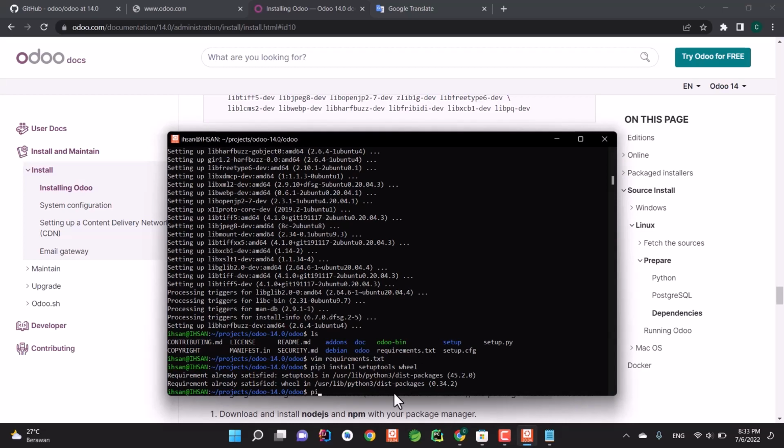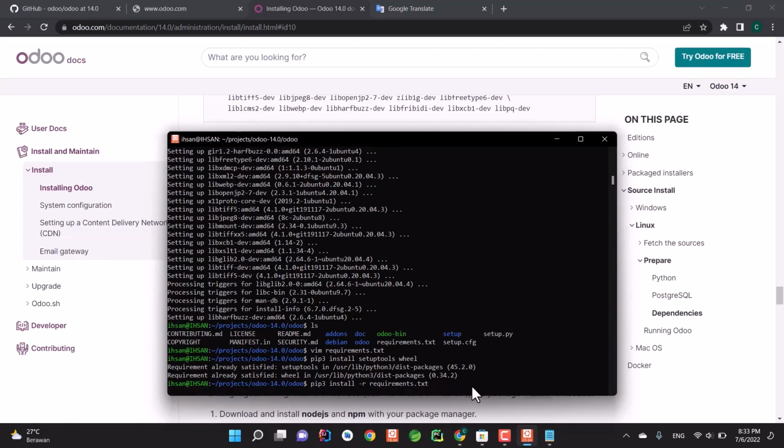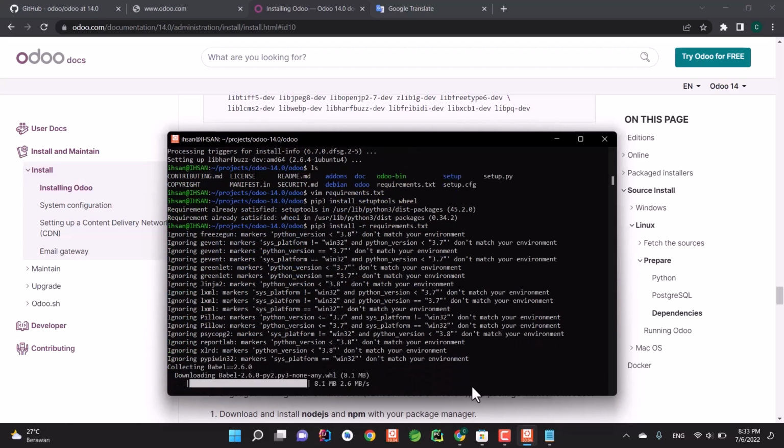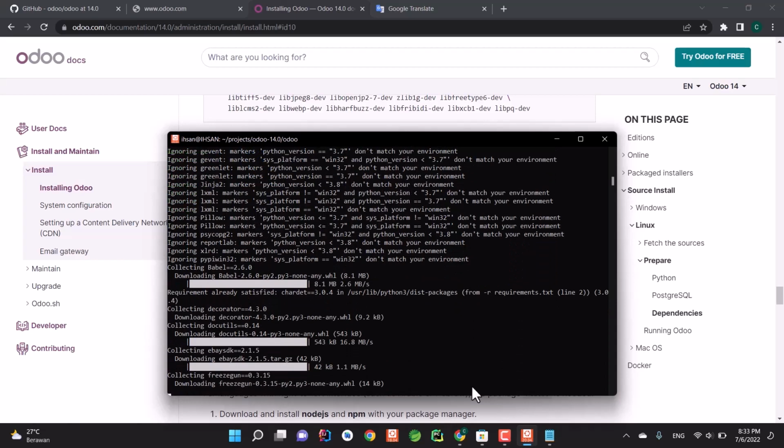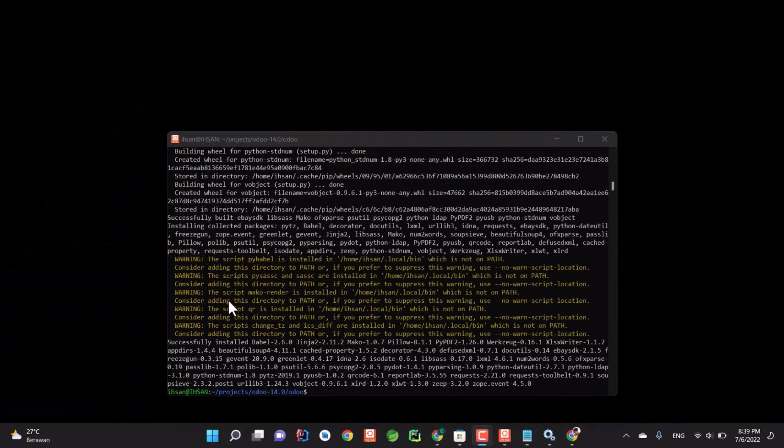So to do that, type pip3 install -r requirements.txt. So this is basically telling pip to install all libraries within this particular file. So after that, just hit enter and just wait for it to finish. Now the installation has been completed.